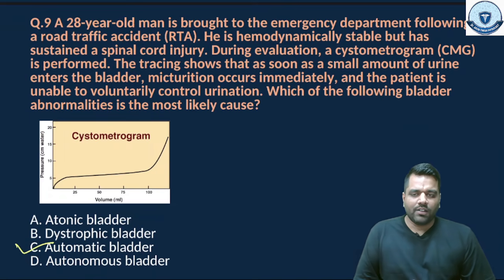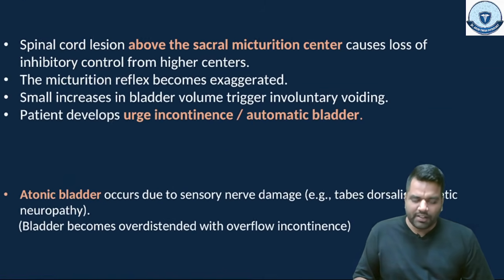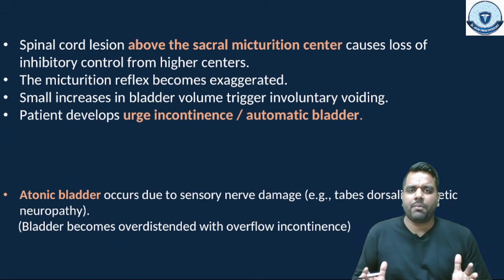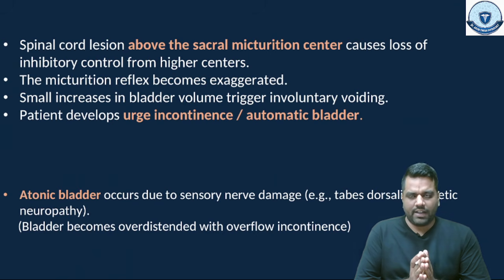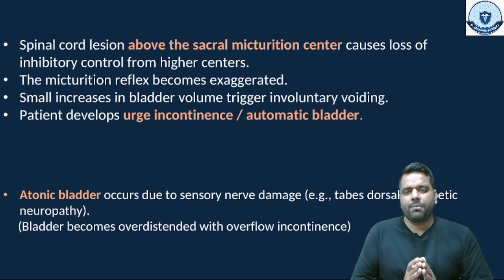Automatic bladder. This automatic bladder, what is this? Please pay attention. In a spinal cord lesion above the sacral micturition center, if any injury happens, what is going to happen? That micturition center is going to be lost, and the inability to control micturition from the higher center is going to happen for the patient.